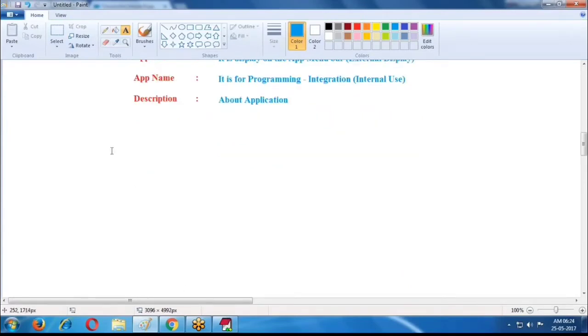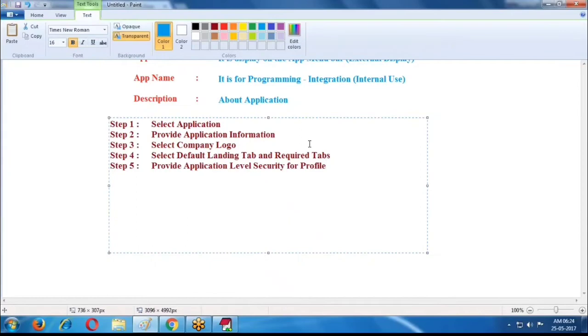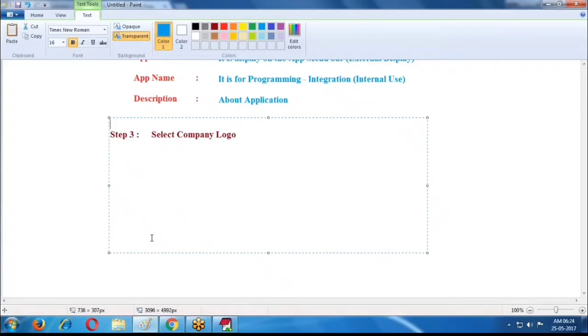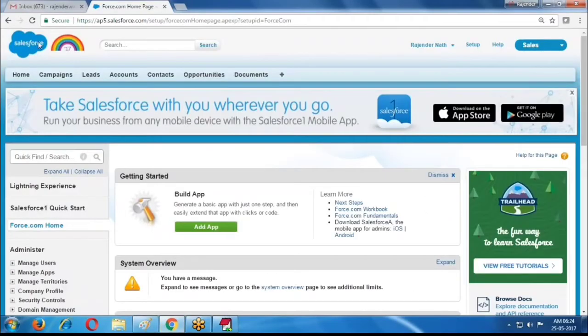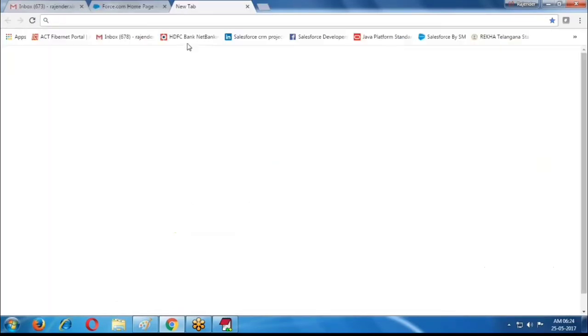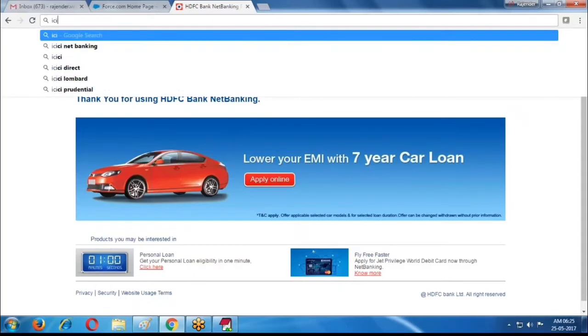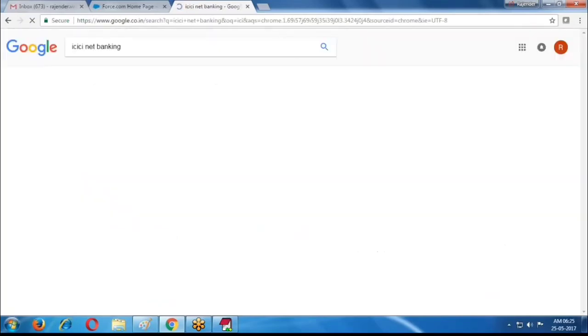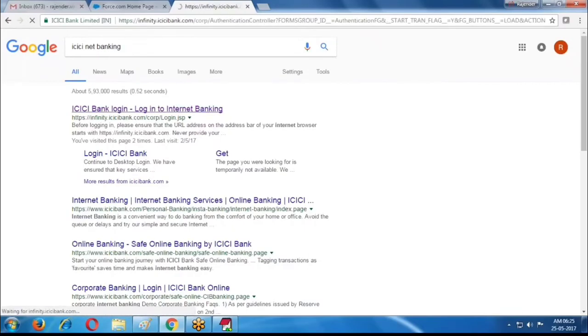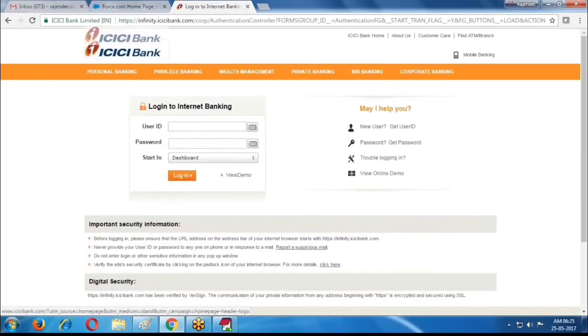And what is the third step? Third step, select company logo. By default, it is using the Salesforce provided logo in the left side corner. If you want to use your own logo, you can use it. Suppose one application, HDFC application, it is using some HDFC logo. If the application is ICICI, some ICICI logo is used.